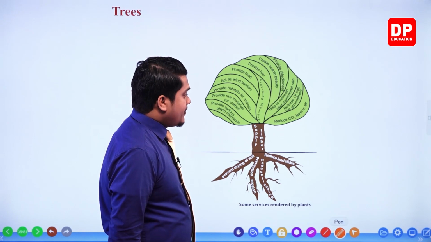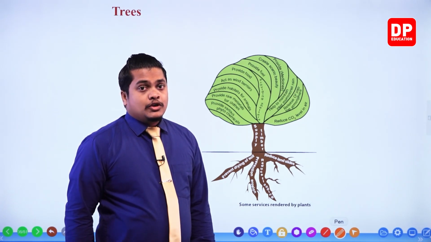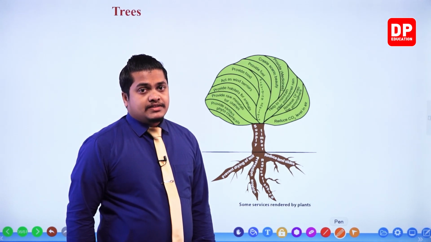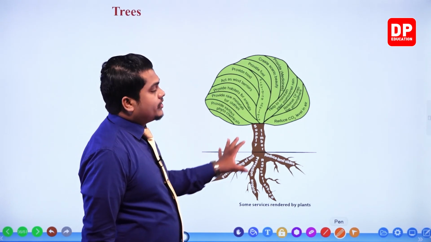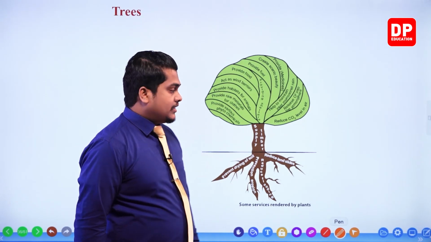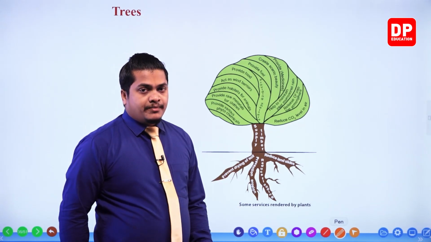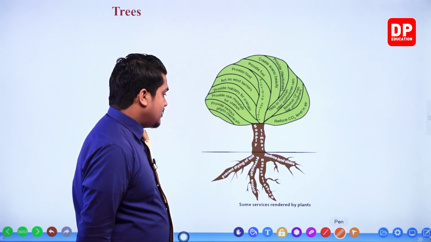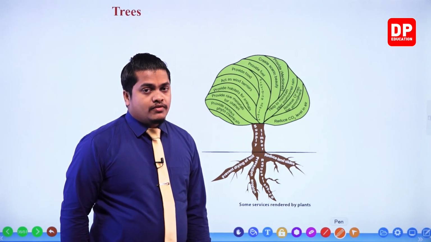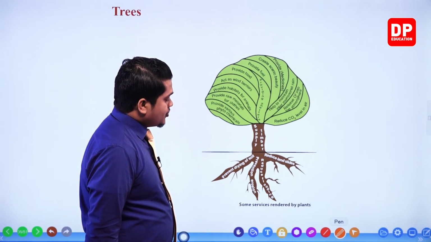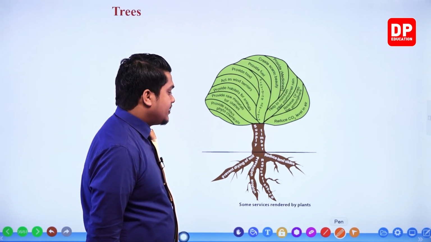Then, they reduce the carbon dioxide level in the air. You know that carbon dioxide is absorbed, so the carbon dioxide level is reduced. The next one given, they supply timber. The wood supplies timber. You know that. The next one, they prevent drying of soil. Then prevention of erosion. The roots are also helpful in prevention of erosion. Then reduction of flooding.